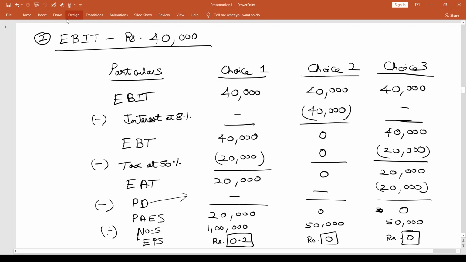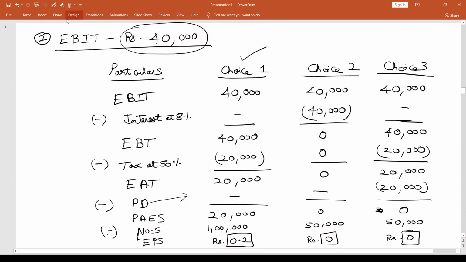From this EBIT to EPS analysis, it looks like choice 1 is what we are going to pursue if the EBIT level is 40,000. If the EBIT is 40,000, then choice 1, which is all equity financing, seems to be the best because that gives us the highest EPS.